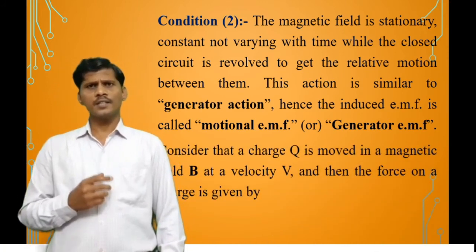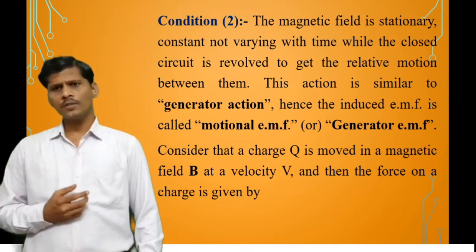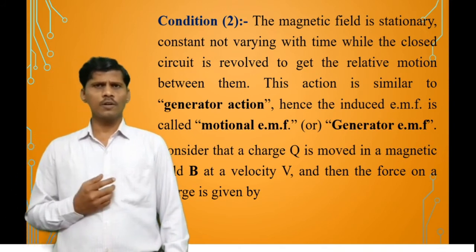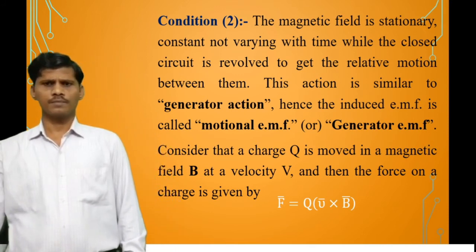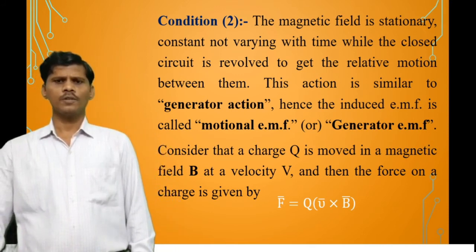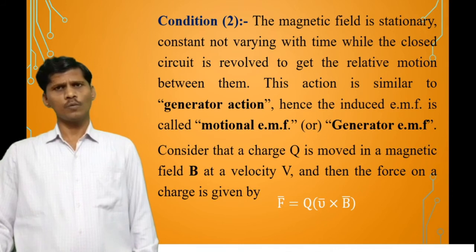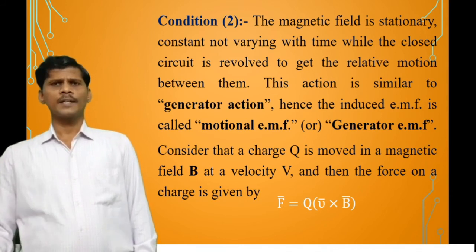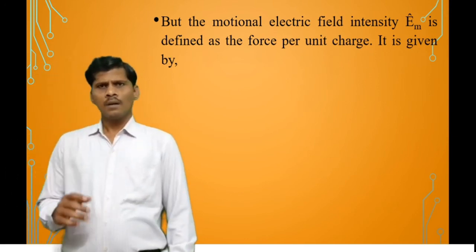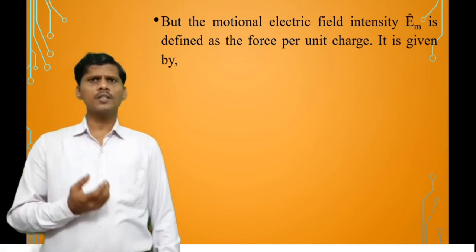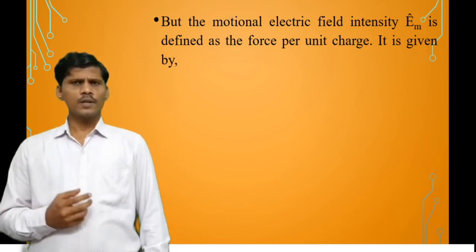Consider that a charge q is moving in a magnetic field with velocity v, and then the force on the charge is given by F bar is equal to q into v bar cross B bar, where v bar is the velocity, q is the moving charge, and B bar is the magnetic flux density. And the motional electric field intensity is defined as force per unit test charge.